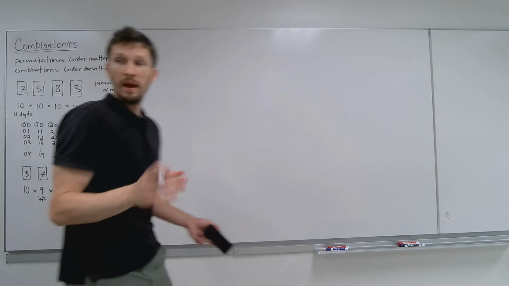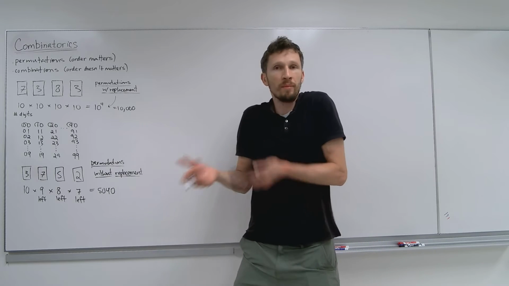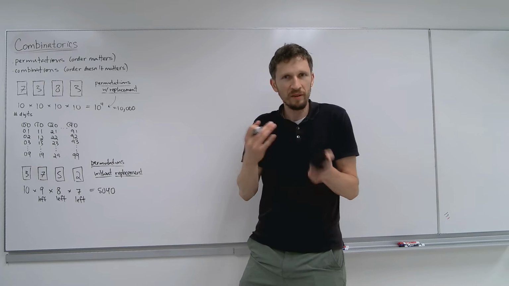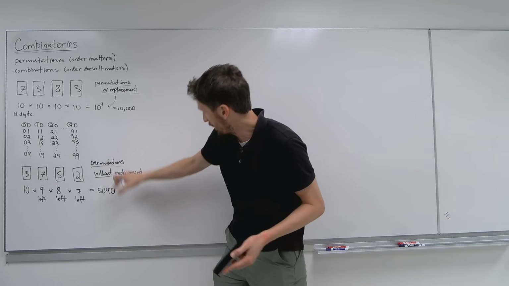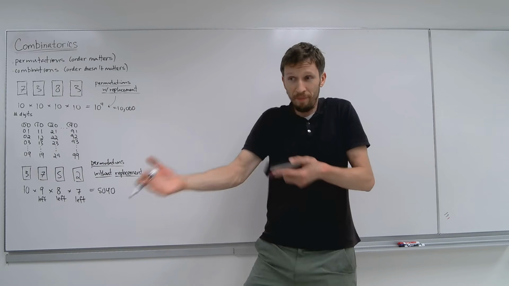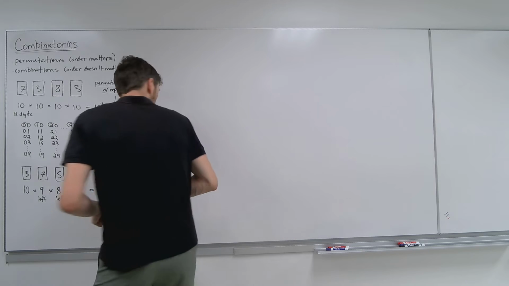So just interesting. As soon as you cannot replace, in other words, when there is some kind of replacement where you have the same kind of repetition of a digit, it's going to be this minus that, which is going to be 4,960. Cool, right? Like basically, there's half a half. That's something interesting for us to look into.